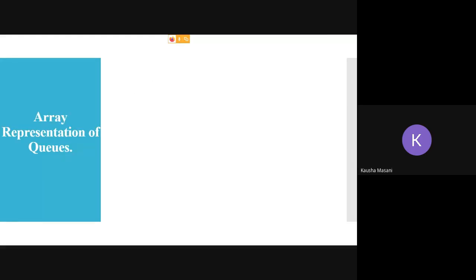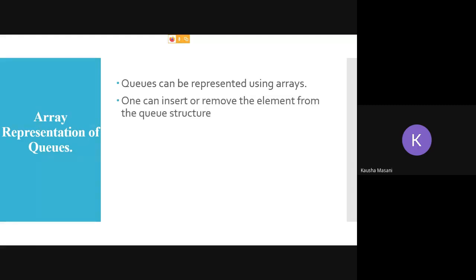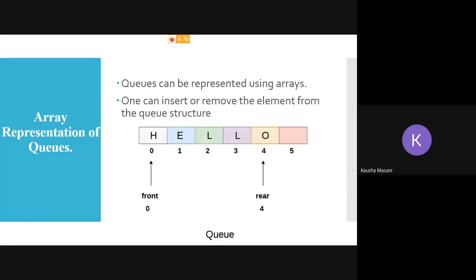We had also seen the array representation of your queues. We know now that queues are represented using arrays. One can insert or remove the element from the queue structure. Front is going to be the responsible variable when you are going for deletion. Rear is the responsible variable when you are going for insertion. So this is how a queue looks like using array. We had inserted HELLO, and accordingly front and rear were acting up. We'll see what it is doing.